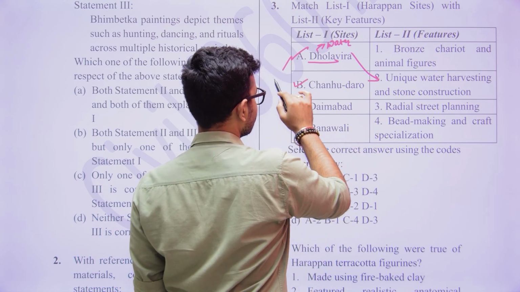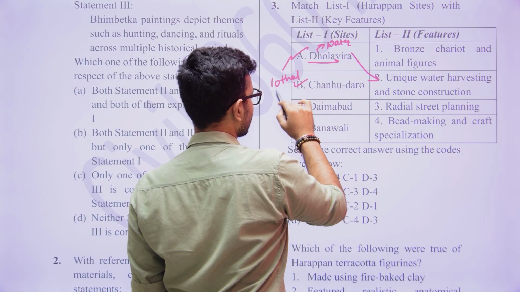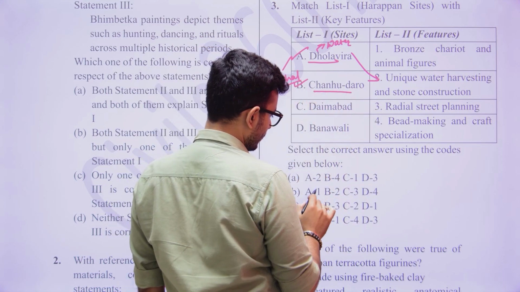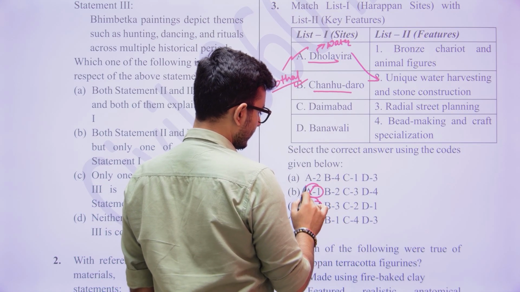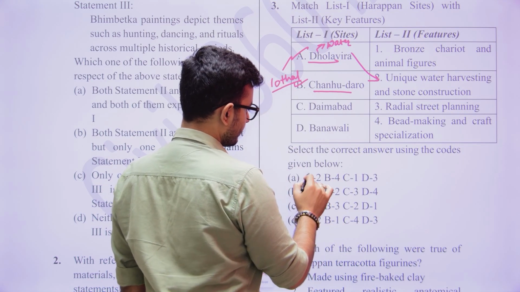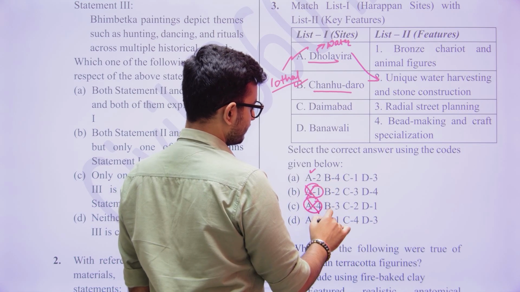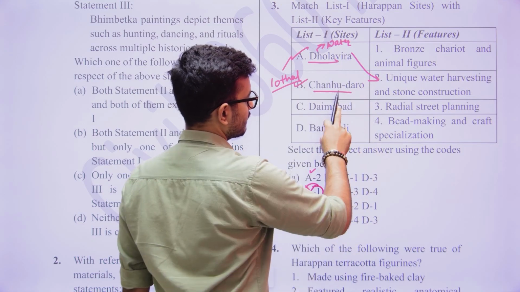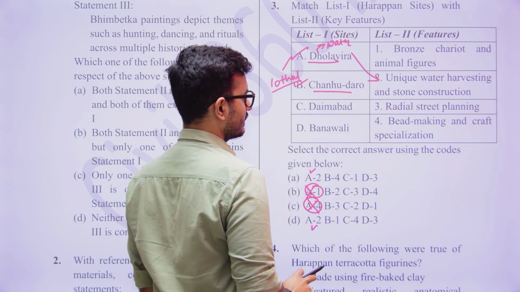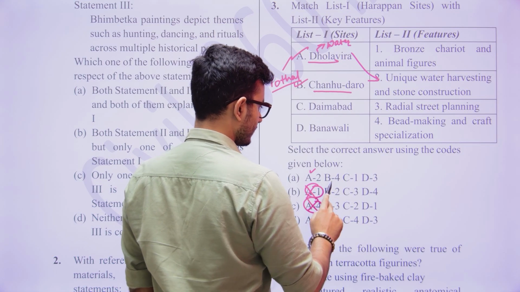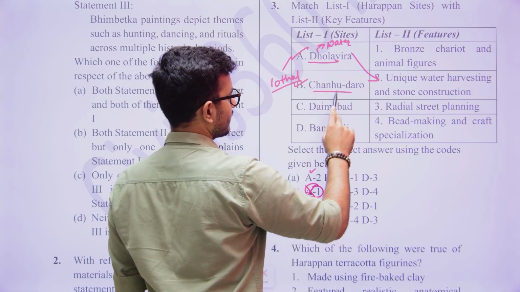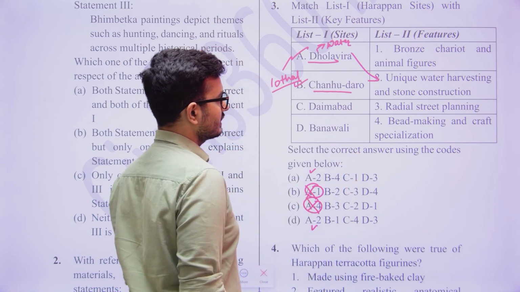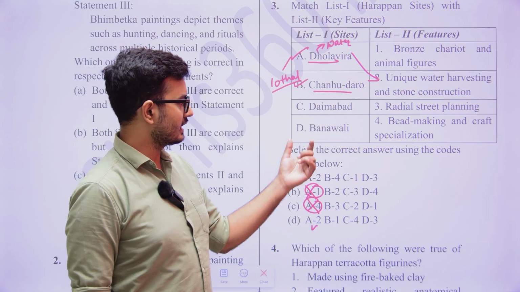The second is that when we talk about Lothal and Chanhu Daro, here in A, these two you can eliminate, because this is correct, this is correct. Then in B, you get one, that is bronze chariot and animal figures, and in B you get bead making and craft specialization. Then you go to C, that is 1, Daimabad for bronze chariot and animal figures, and here C is for 4, bead making and craft specialization. All right, and the last one is Banavali.